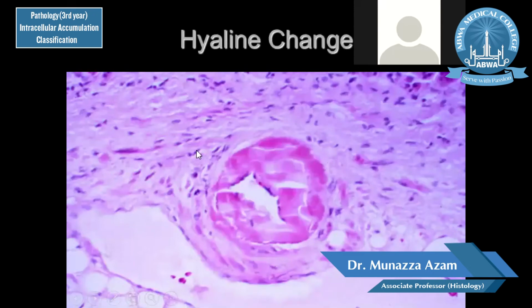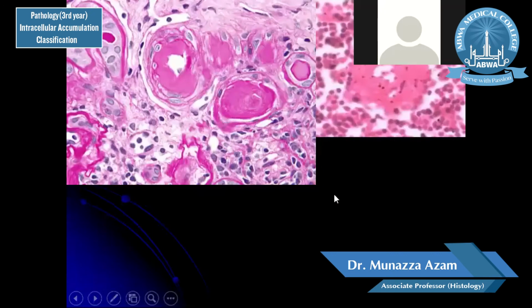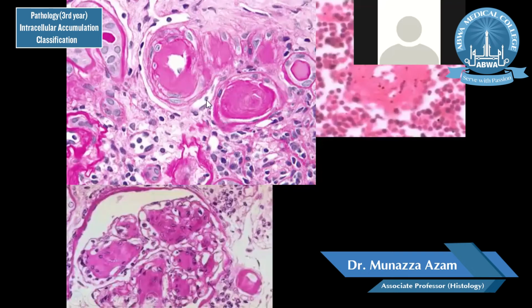Here you can see this is a normal tissue, and in this normal tissue, this is hyaline change, which is dark, pink, and homogeneous appearing. This type of change is called hyaline change. Hyaline change is an important feature in the kidney, and this becomes more prominent with the periodic acid Schiff stain, which is also called PAS stain.